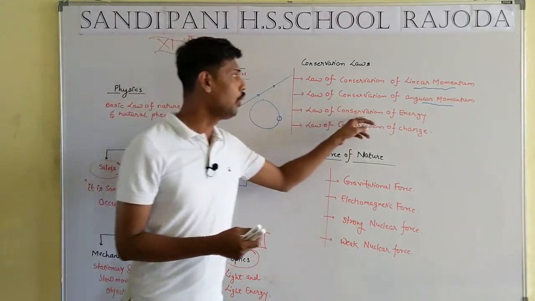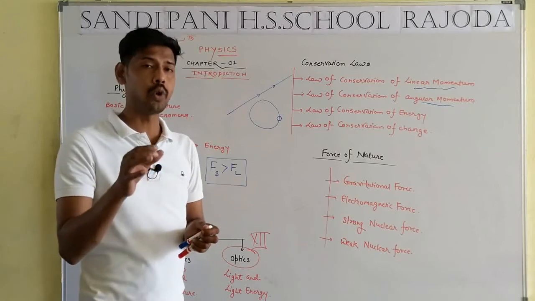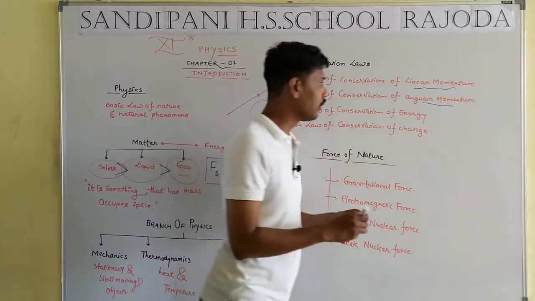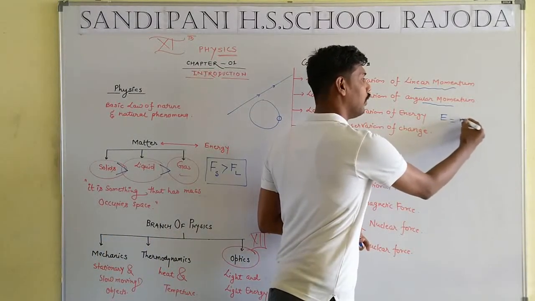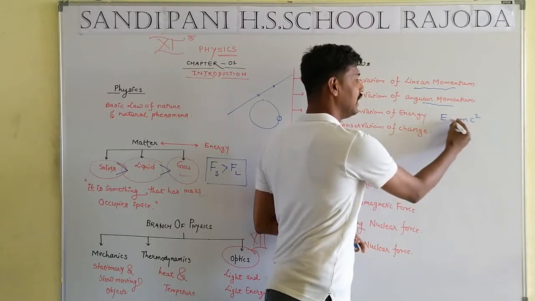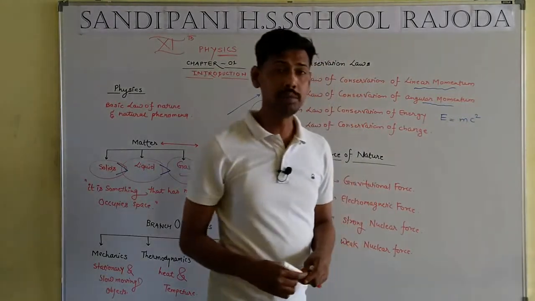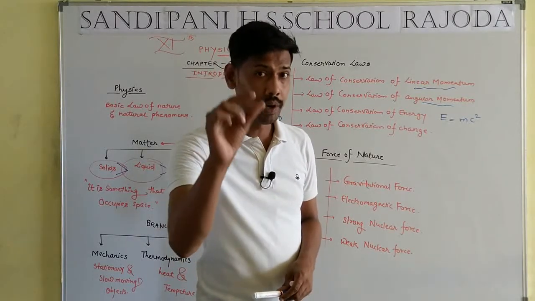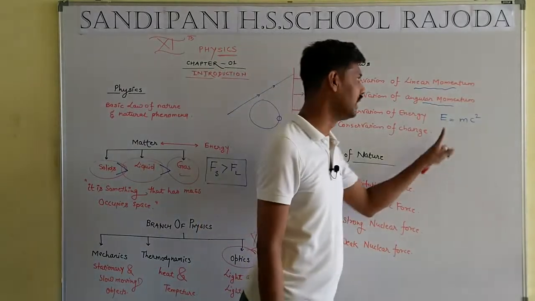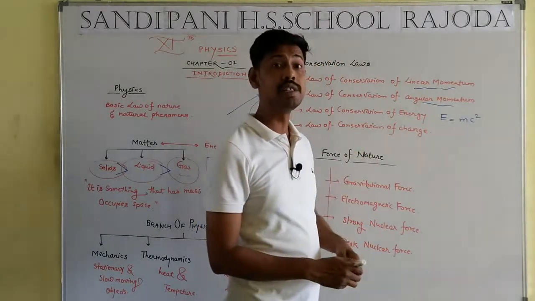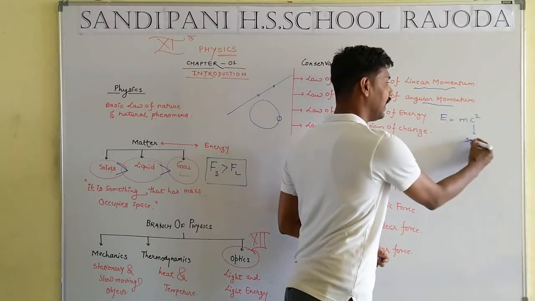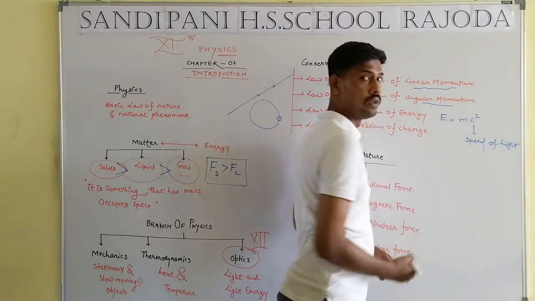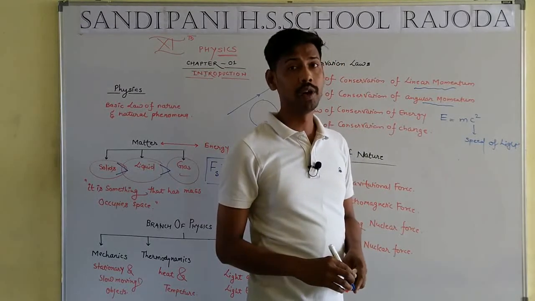Now, law of conservation of energy, an interesting topic. Albert Einstein: E is equal to mc square. E means energy, m means mass of a particle or substance, and c means speed of light, which is equal to 3.18 into 10 to the power 8 meter per second.